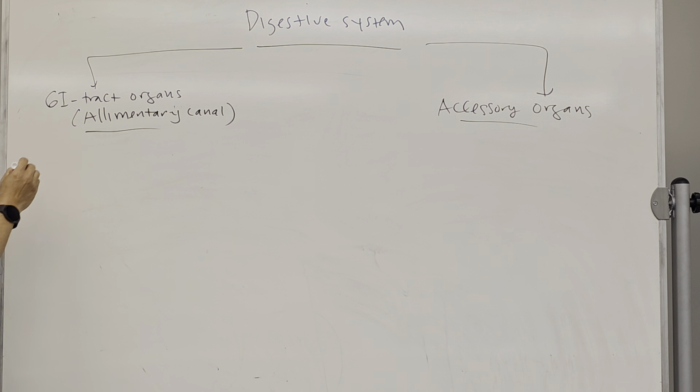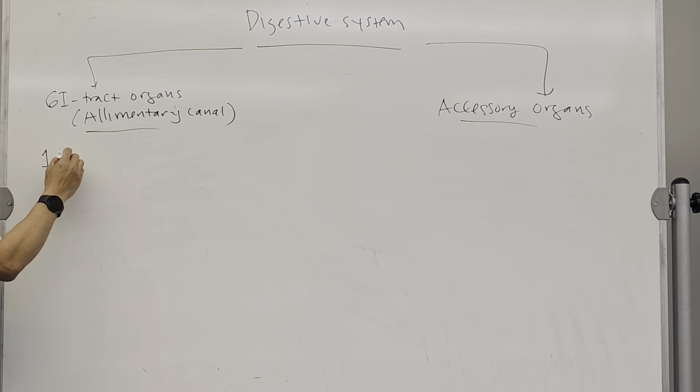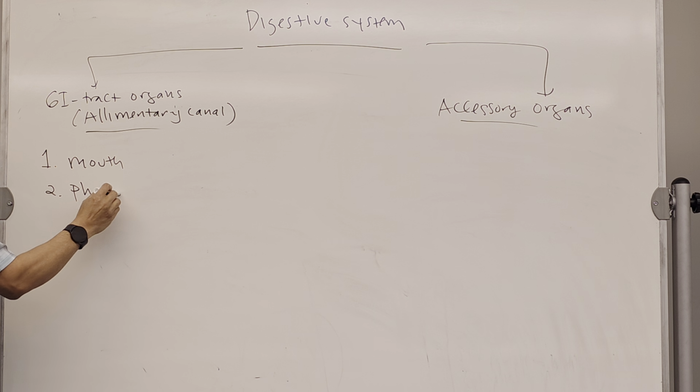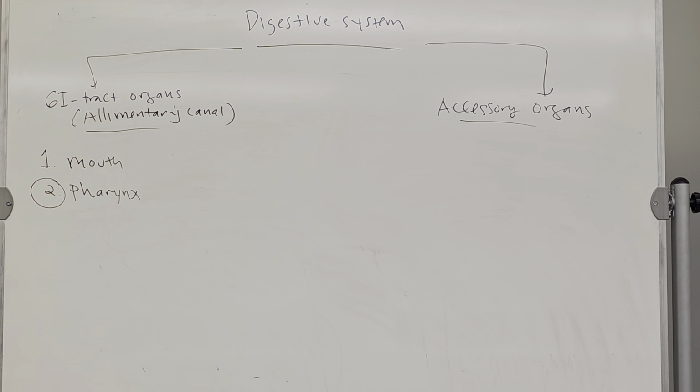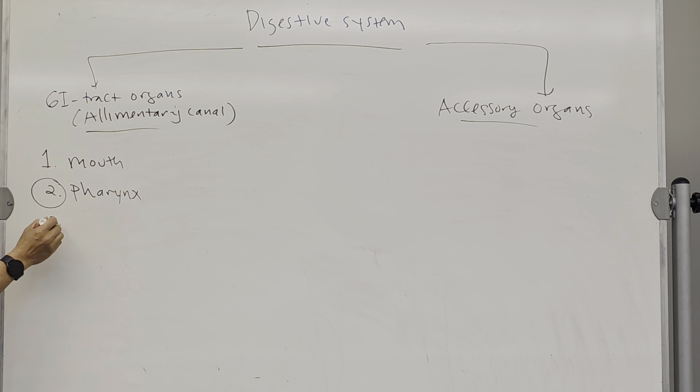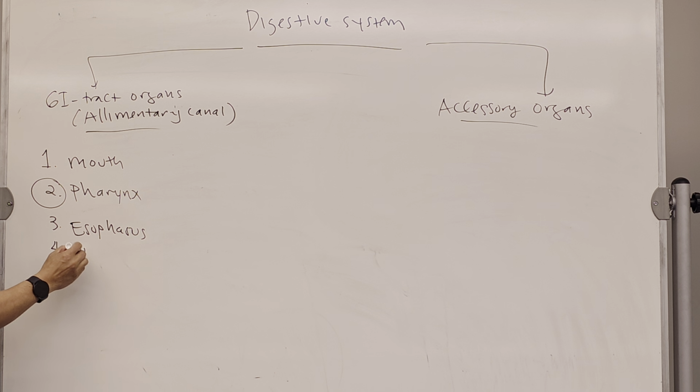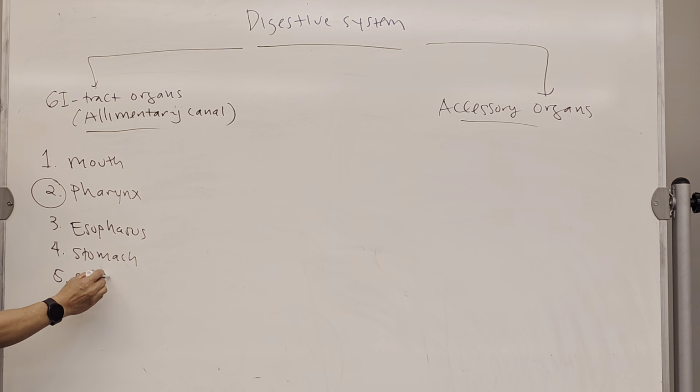Now, for the GI tract, it starts with the opening called the mouth. And then the food will go to the pharynx. Now, very important for the pharynx, it is also used by the respiratory system. Make sure you know this is the organ that is used by both the respiratory and digestive systems. From the pharynx, we go to the esophagus. From the esophagus, go to the stomach. Stomach, go to the small intestine.